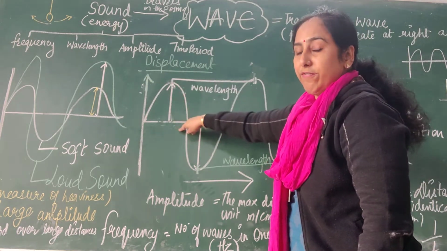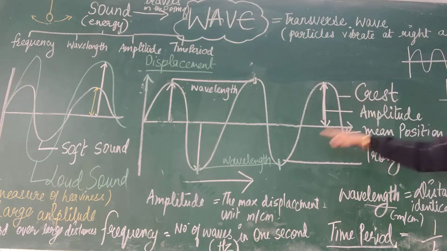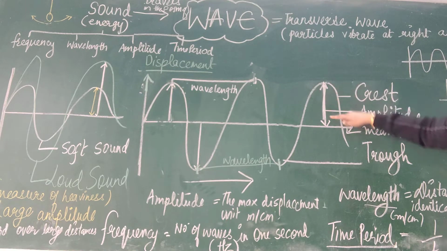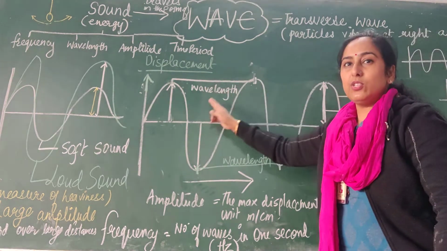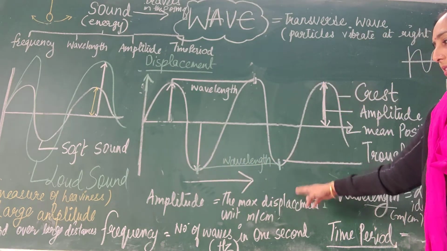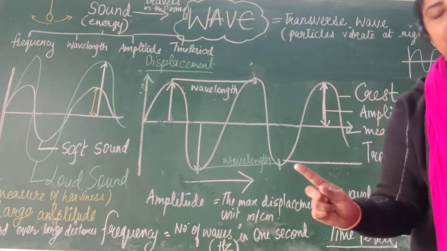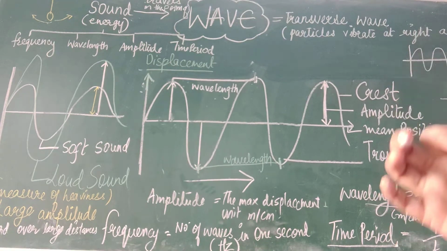How high the wave crest is. This is one crest. I have labeled it also. This is a crest. This is a trough. This is the mean position. How high? This is the amplitude. The distance between two crests is called wavelength. Or the distance between the two troughs is the wavelength. What is frequency? Number of waves in 1 second. And the SI unit for frequency is Hertz.